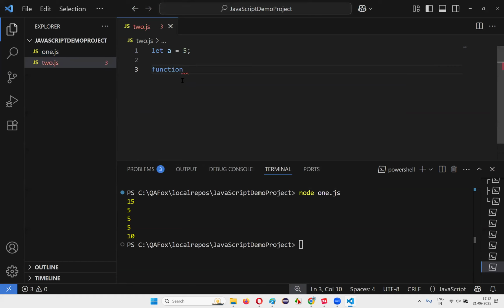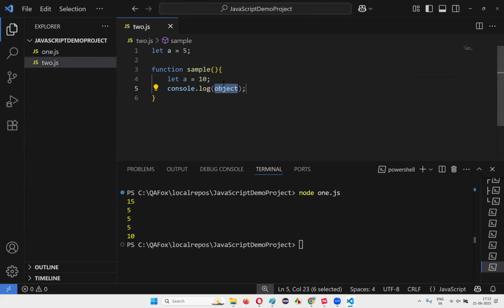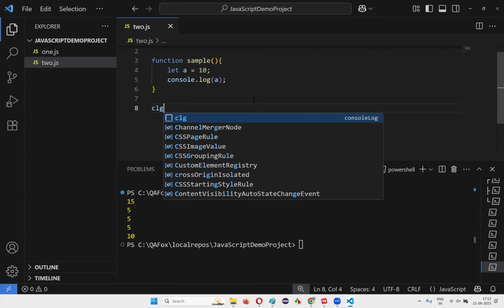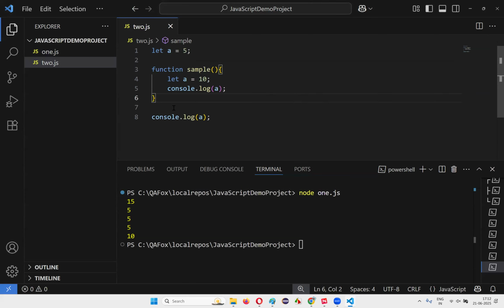Okay, here I'll create a function, sample function. Here I'll say let a is equal to 10. So the problem here is, if I say console.log a here, and console.log a here, this variable a, which is declared and created outside the function, is a global variable. The value of the global variable is 5.